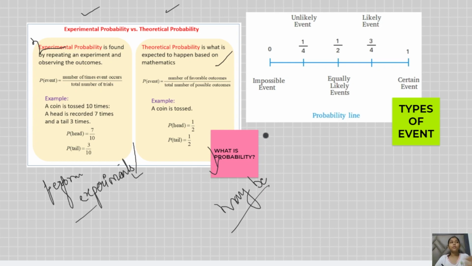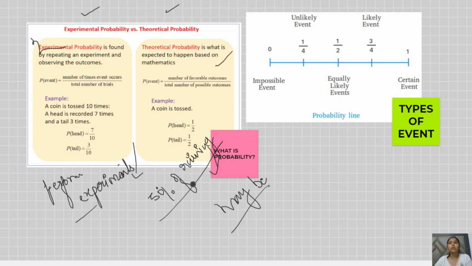For example, the weather report says that it may be raining, but you are not sure whether it will rain or not, unless you perform it or are very sure. So you will say that there are 50% chances of raining and 50% chances of not raining.